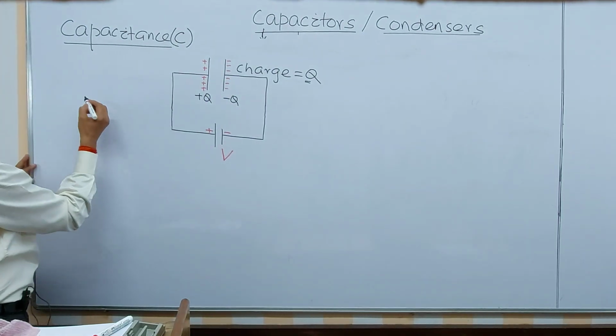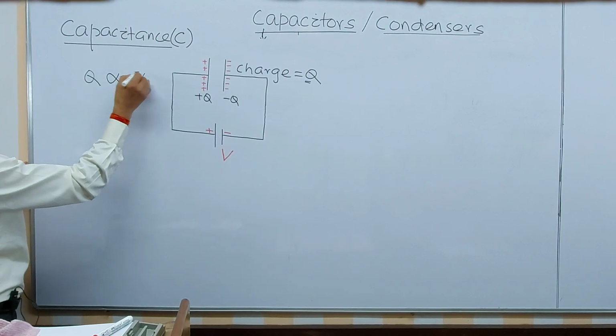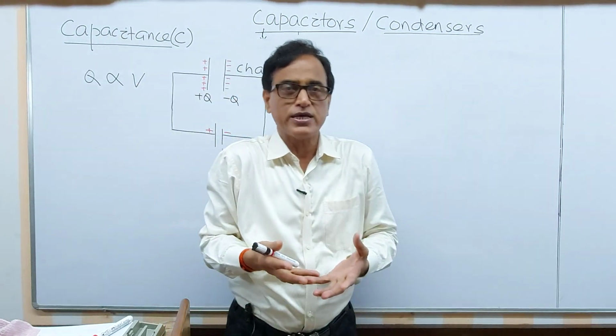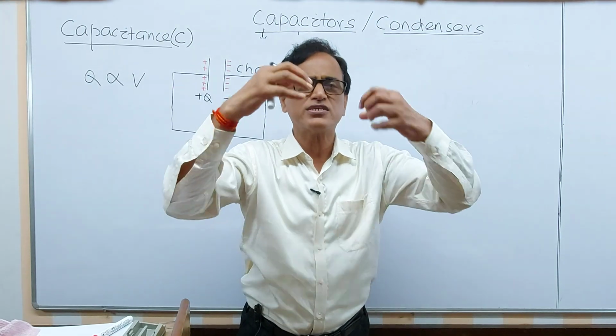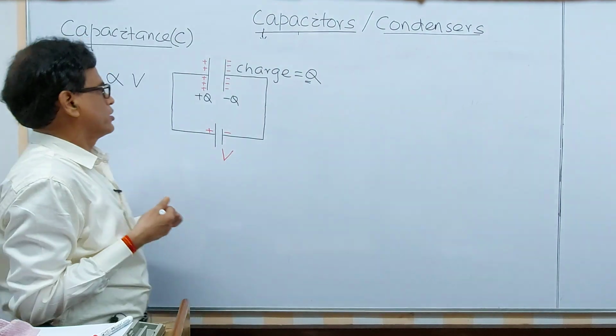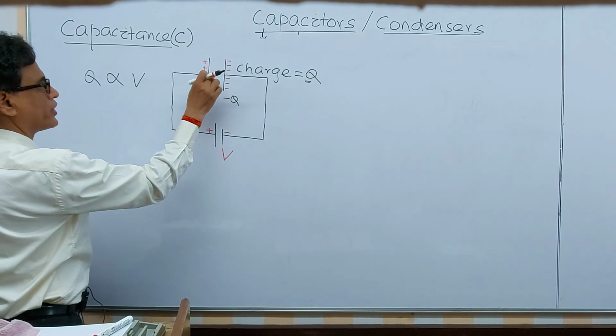Now it is found that the charge stored is directly proportional to the voltage applied. If you apply more voltage, more charge can be stored. If you supply more energy, more can be stored. Energy can neither be created nor destroyed. That's why if you apply more voltage, more charge can be stored across this one.